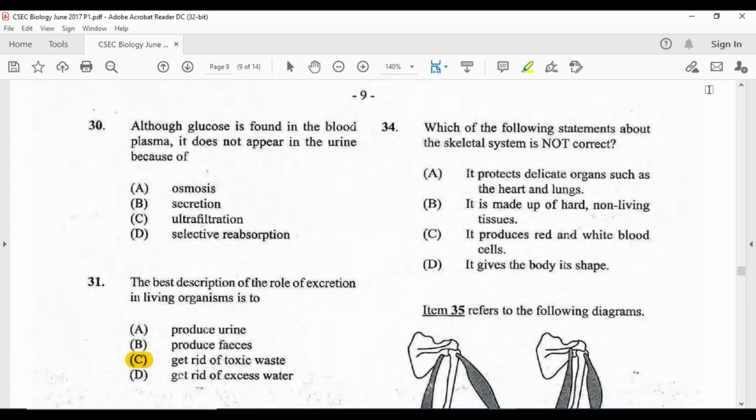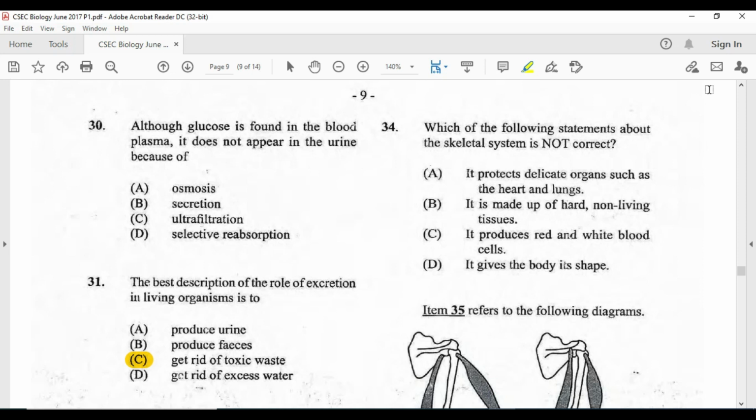Thirty-four. Which of the following statements about the skeletal system is not correct? Not correct. Alright, pay attention to that. Not, underline it in your exam. It protects delicate organs such as the heart and lungs. That is true. It is made up of hard, non-living tissue. Non-living. If it's non-living, no. It produces red and white blood cells.